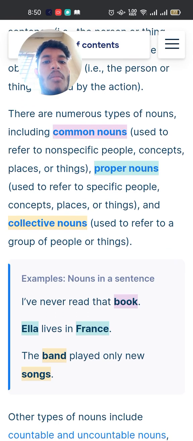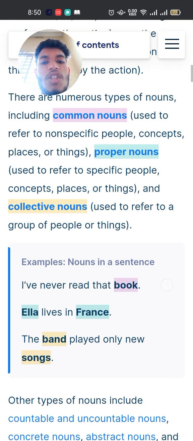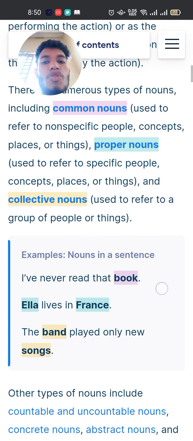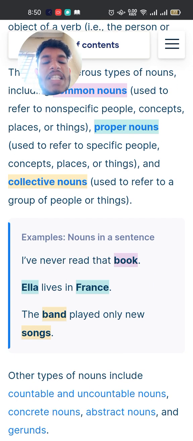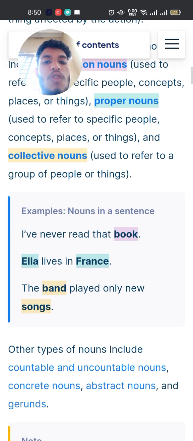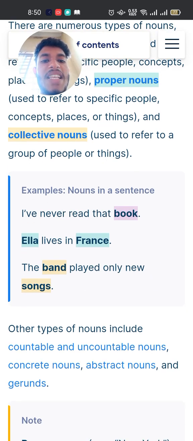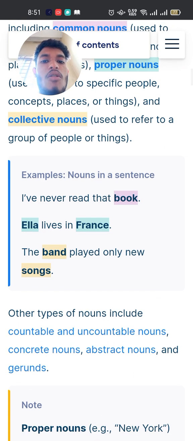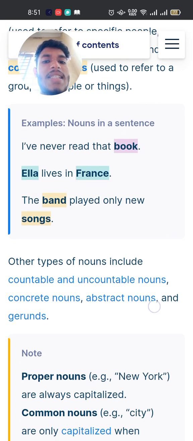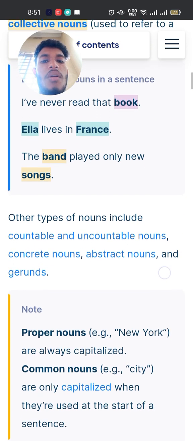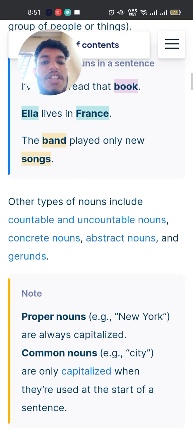There are numerous types of nouns, including common nouns used to refer to non-specific people, concepts, places, or things, proper nouns used to refer to specific people, concepts, places, or things, and collective nouns used to refer to a group of people or things. Examples: nouns in a sentence: I have never read that book. Ella lives in France. The band played only new songs.